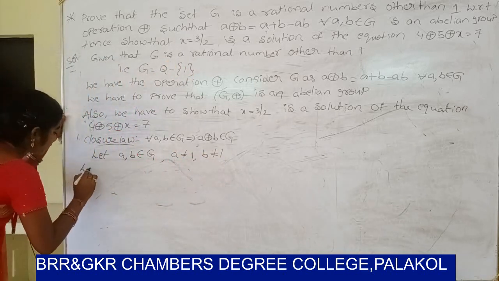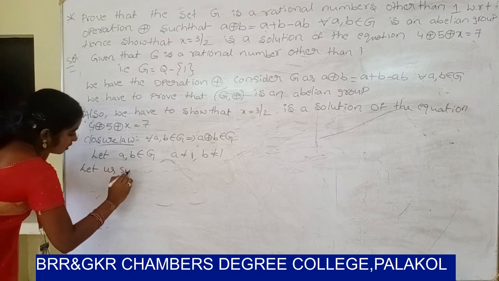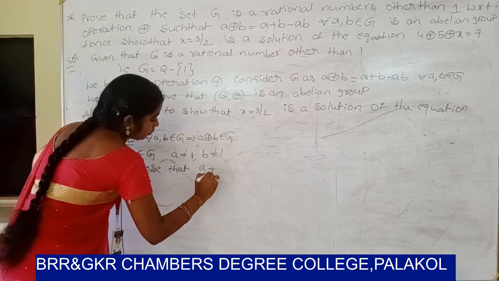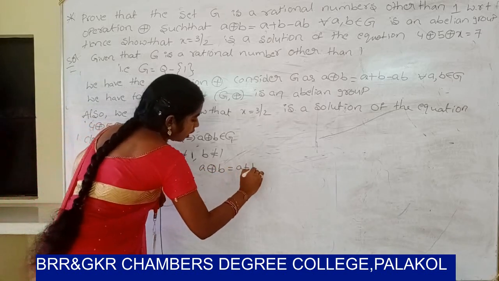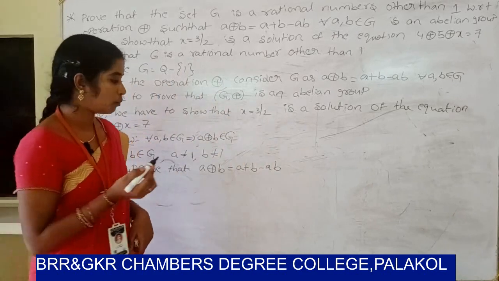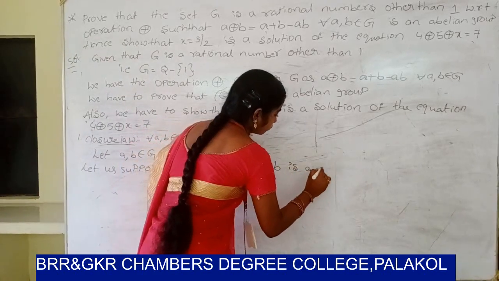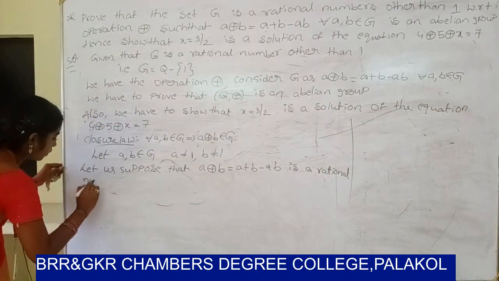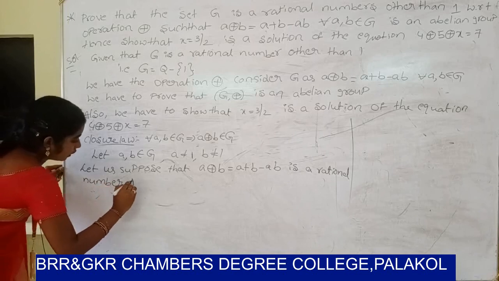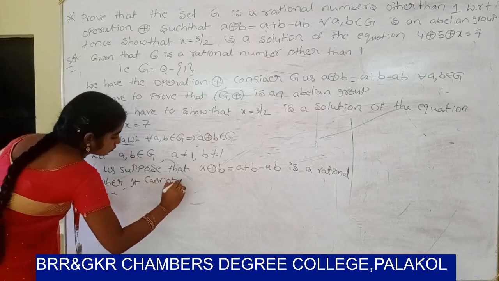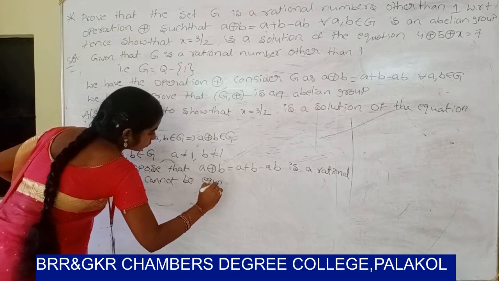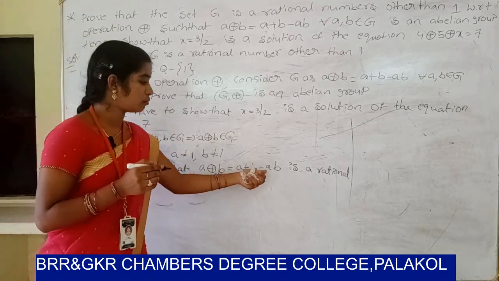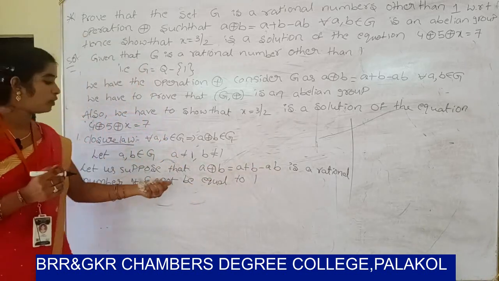Let us suppose that a ⊕ b equal to a plus b minus ab is a rational number, and it cannot be equal to 1.